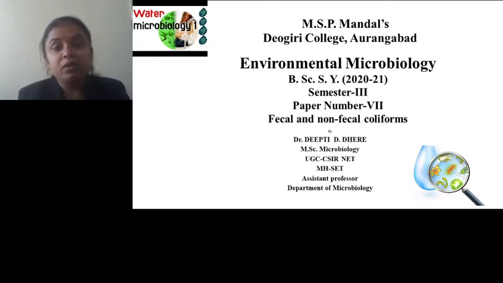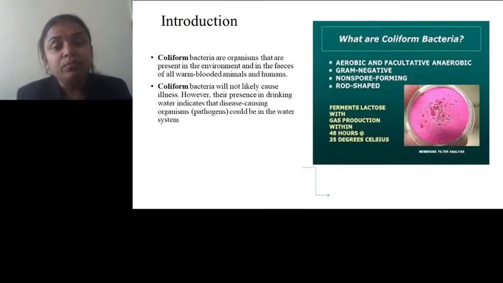First of all, we will discuss what is meant by coliforms. Coliform bacteria or organisms are present in the environment and in the feces of warm-blooded animals and humans. Coliforms are a group of bacteria.